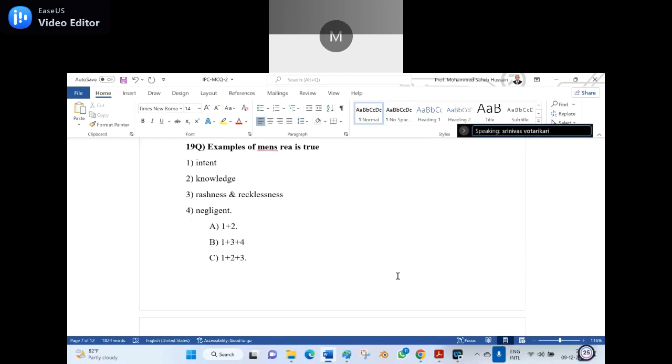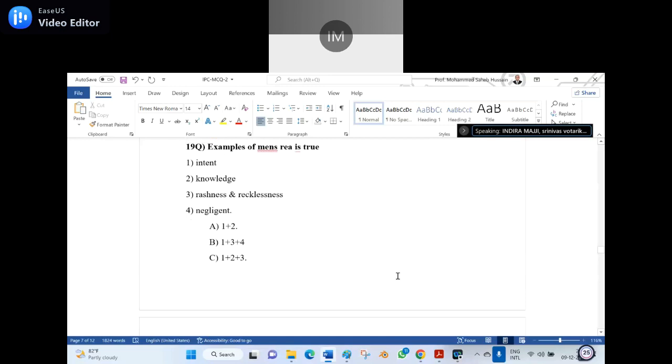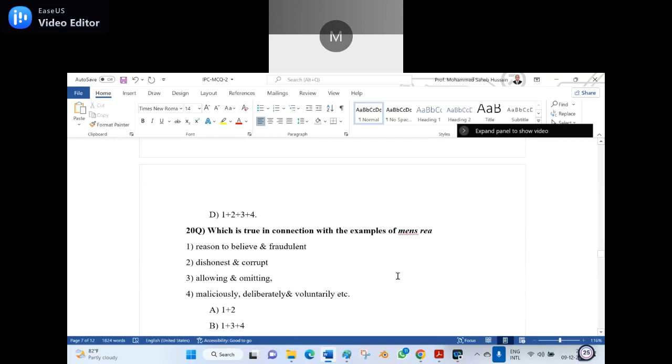Option D, sir? Wrong. Option C, sir, 1 plus 2 plus 3. It is 1 plus 2 plus 3 that is the right answer. Intent is there, knowledge is there, rashness and recklessness is there, but negligence is not there. Hence 1 plus 2 plus 3 is the right answer.